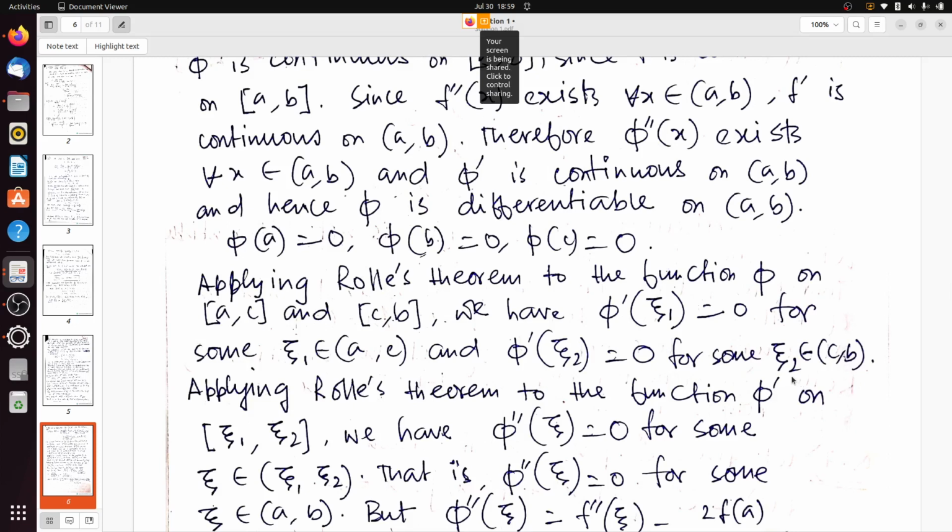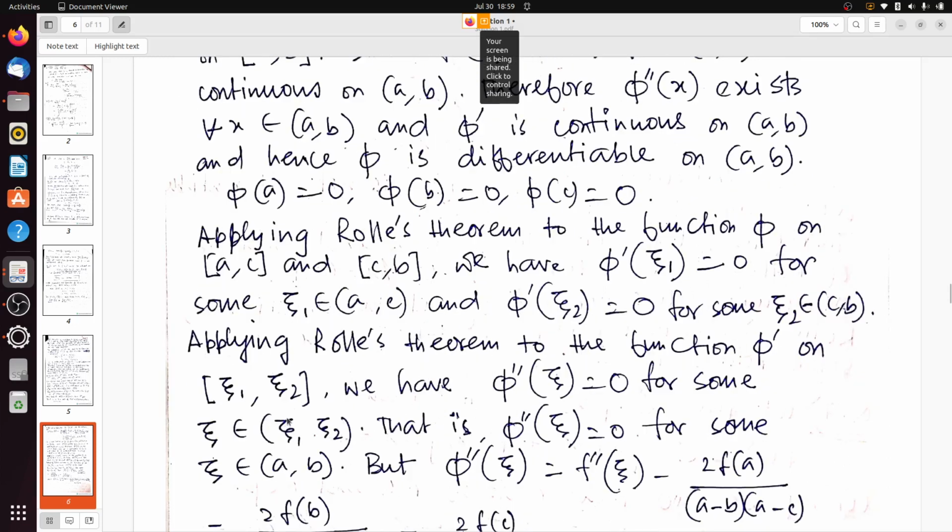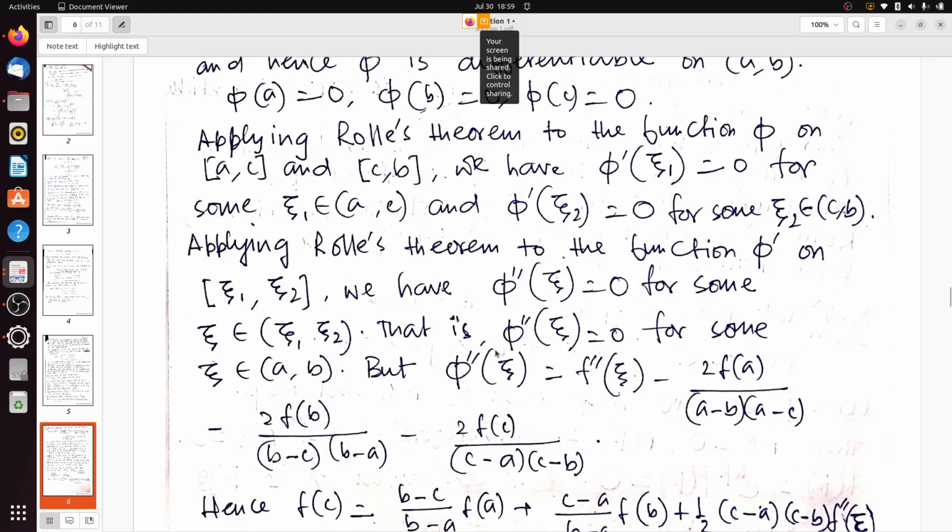So applying Rolle's theorem to the function phi prime on xi1 xi2, since phi prime is continuous on [xi1, xi2] and phi prime is differentiable on the open interval (xi1, xi2), we will now apply Rolle's theorem on phi prime. What will be the derivative of phi prime? The derivative of phi prime will be phi double prime. So there will be one xi in between xi1 and xi2 such that phi double prime xi equals 0, for some xi belonging to this interval.